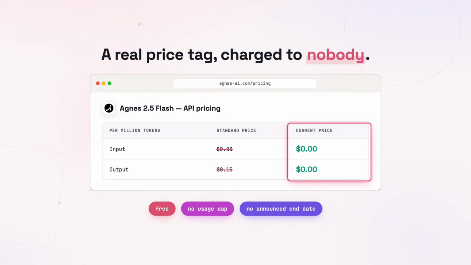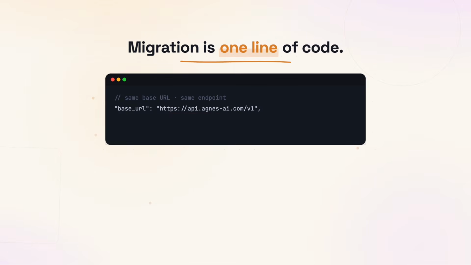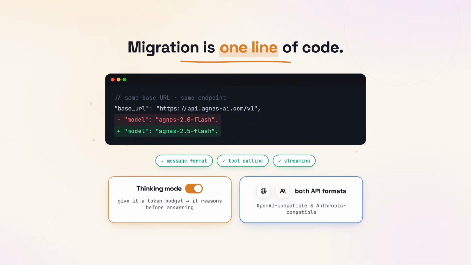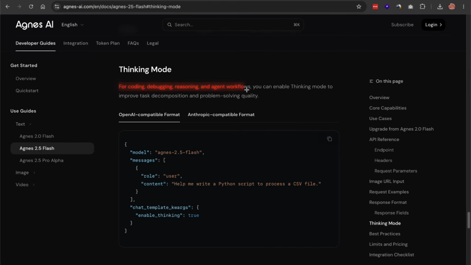So the model has a real price tag on paper, and they're charging nobody. Free, uncapped, no announced end date. If you are already using 2.0 Flash through the API, the migration is literally changing the model name to Agnes 2.5 Flash. Same base URL, same endpoint, same message format, same tool calling, same streaming. There's also a thinking mode you can switch on for harder problems, where you give it a token budget and it reasons before answering. It works through both the OpenAI compatible format and the Anthropic compatible format.